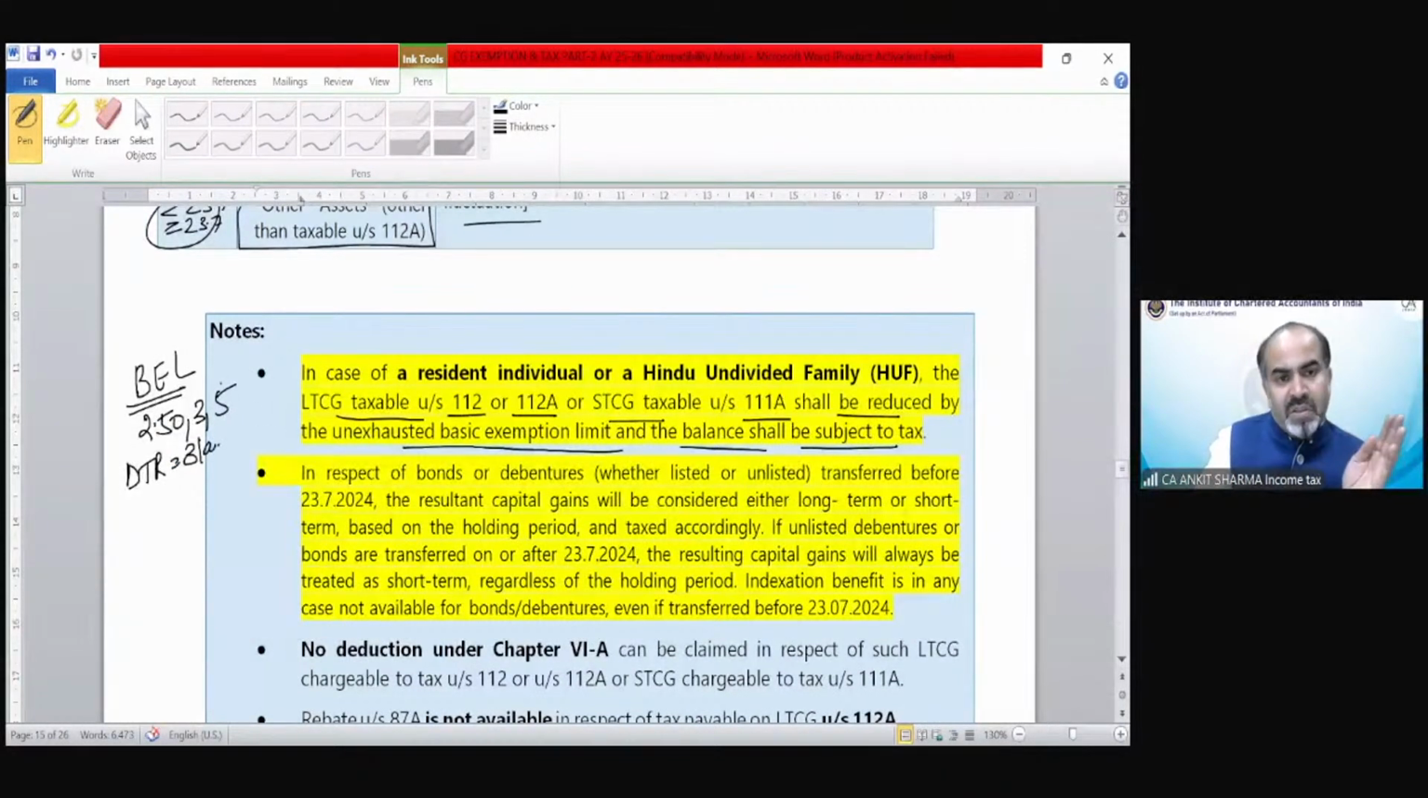So if this basic exemption limit needs to be used, first of all, use it from the other income category. Other income means other than these long-term, short-term gains, etc. If some limit balance has been left, then the balance amount you can utilize for the purpose of taking exemption from 111A, 112A and 112. So that is allowable. Clear?